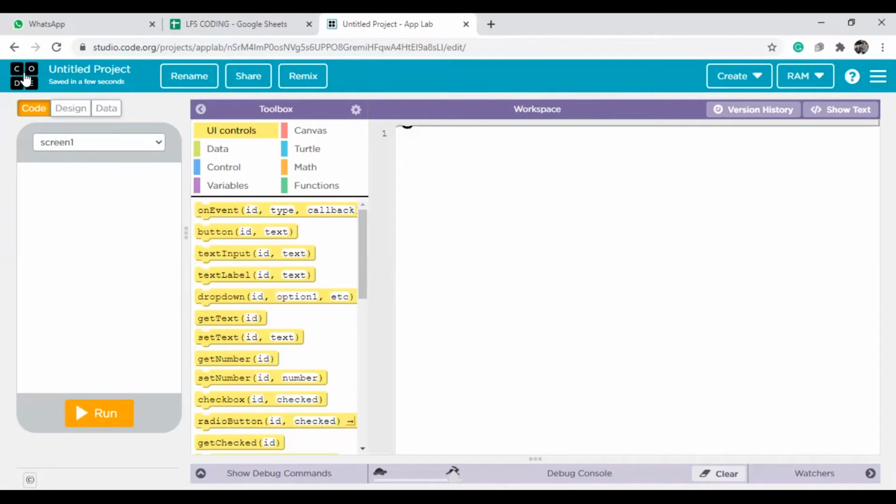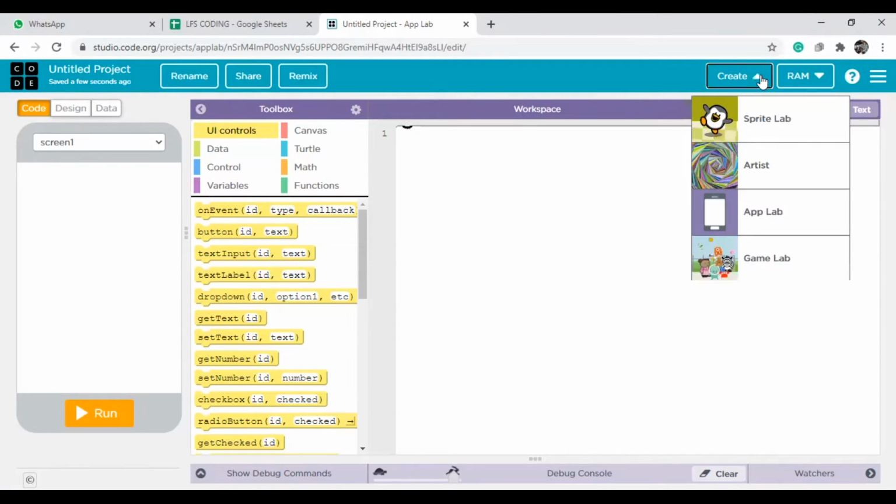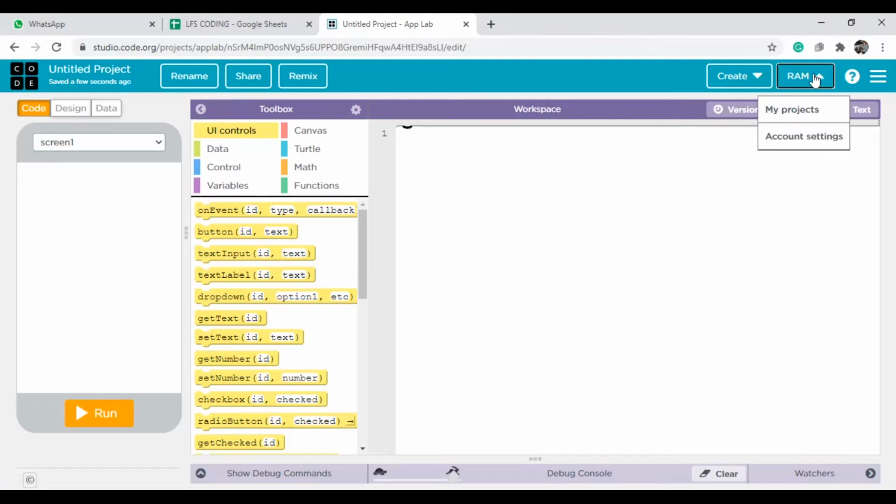In this part you see the code.org logo and the project name, which you can change here. If you want to share your project or remix other projects, the options are available here. Here you can create new apps or other projects. And all your projects are saved on your profile.